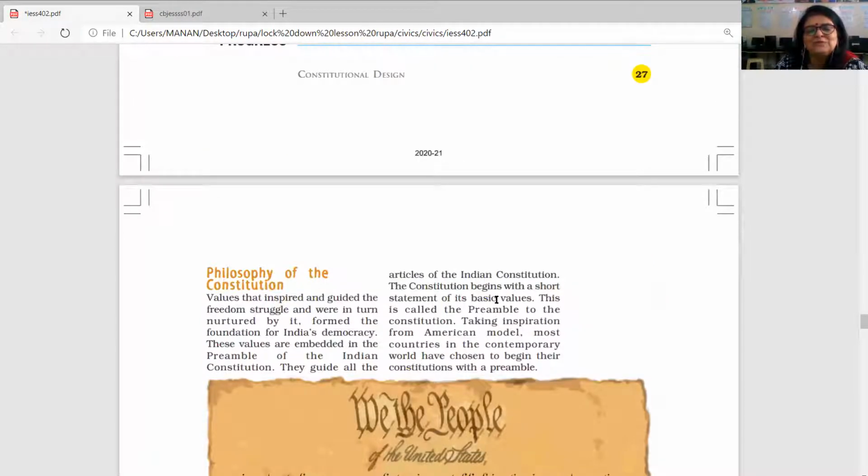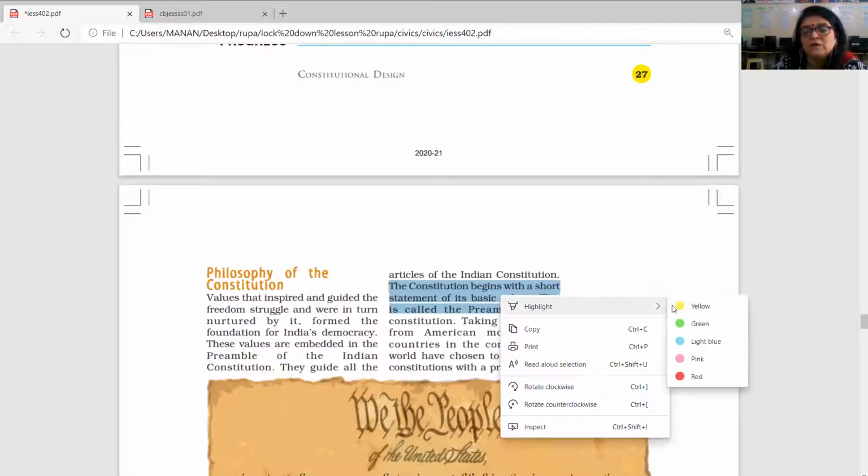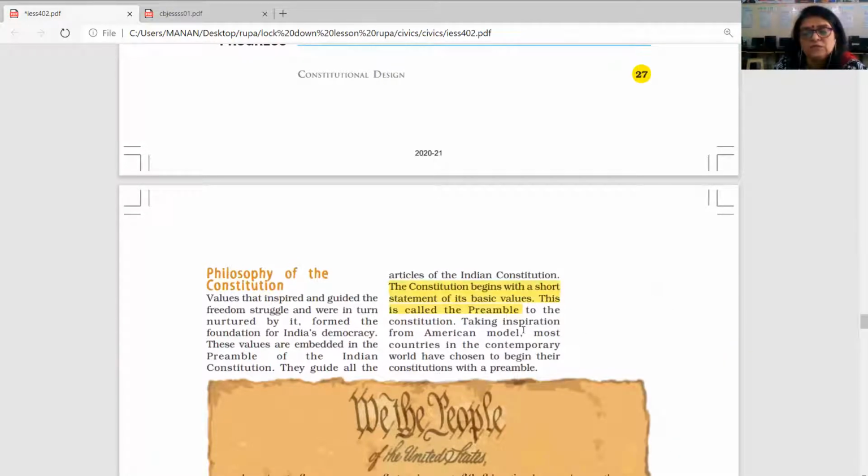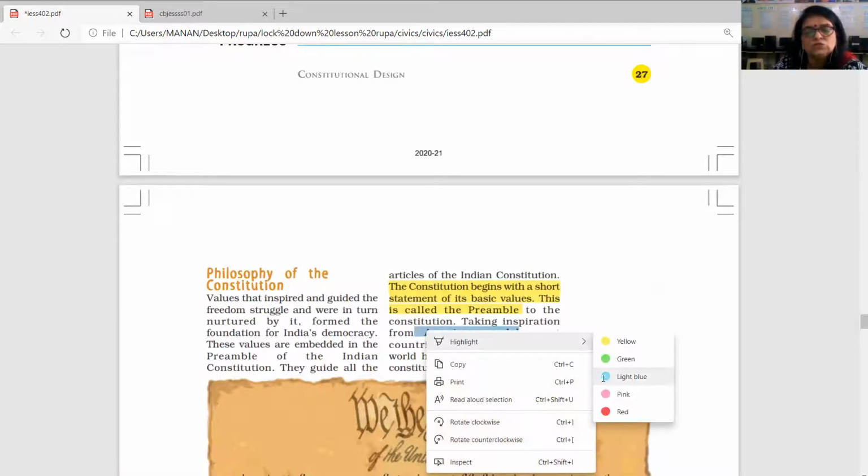You need to understand that the constitution begins with a short statement on its basic values. This is called a preamble to the constitution, and the idea has been inspired by the American model. Okay, this also you need to understand.